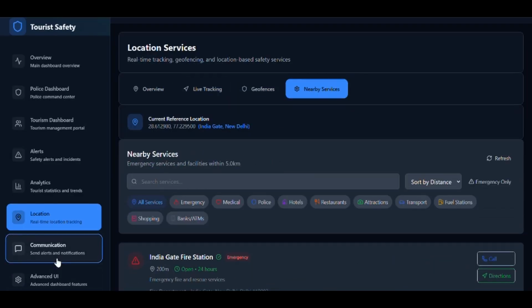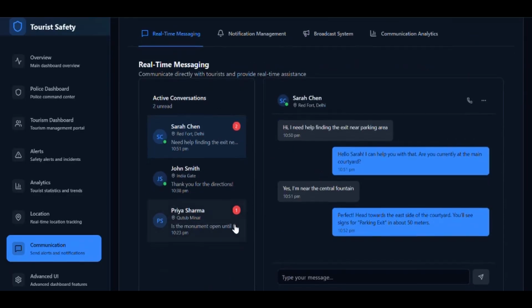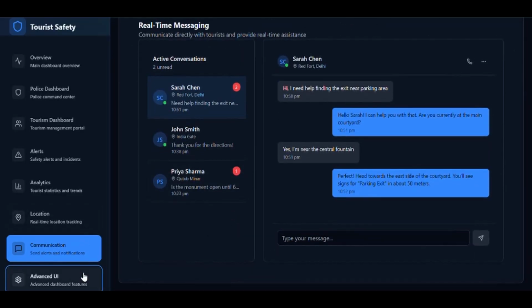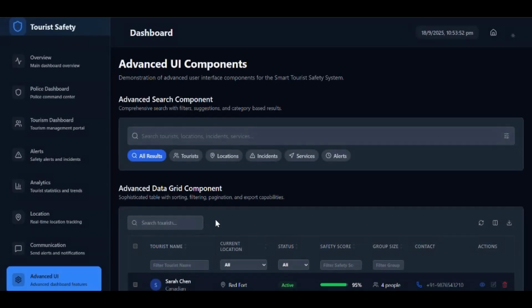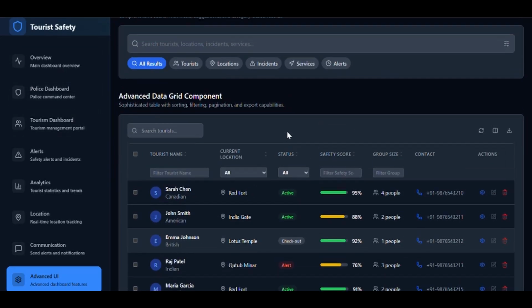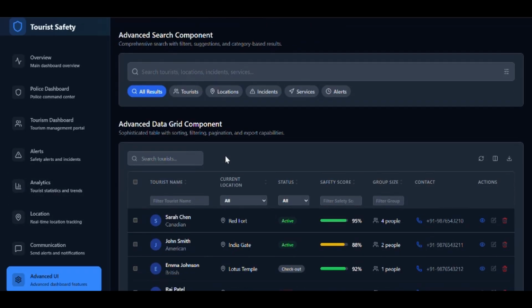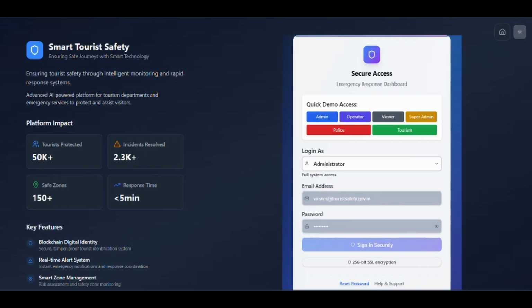We have the communication pages, which are powered by WebSocket. We have a lot of advanced UI features as well, which are under future scope and development. Now, let us next navigate to our operator dashboard. Let us go to the operator dashboard.